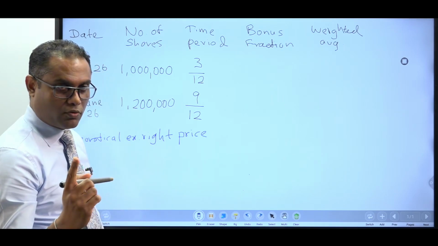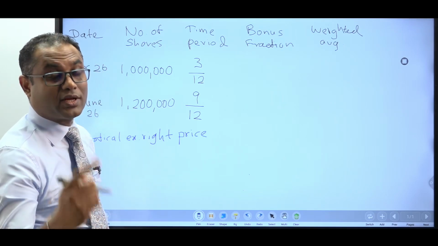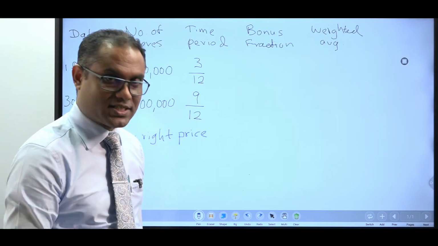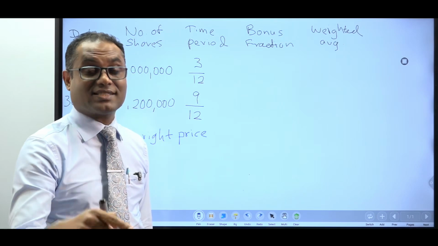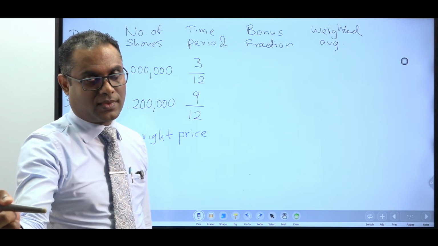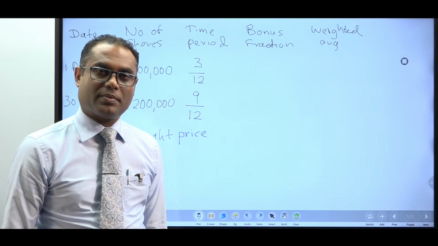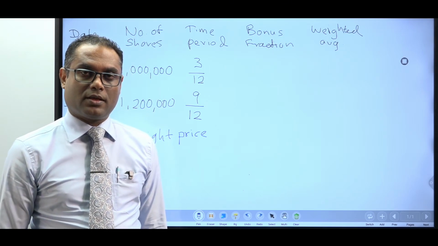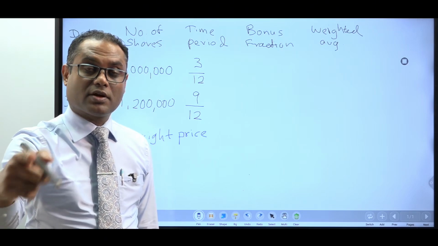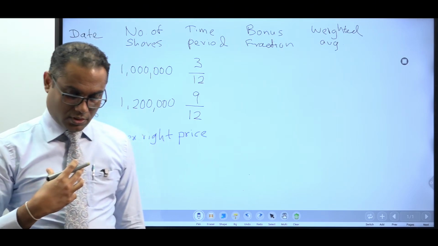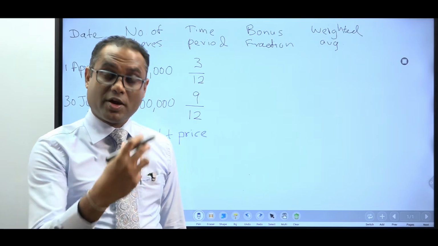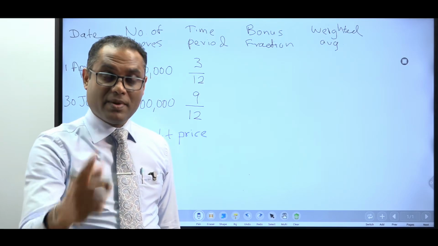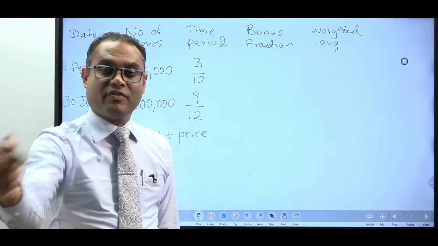A holder who has 5 shares would get 1 share as the rights issue. Immediately before the rights issue, what is the share price? Expectation is 110 rupees per share. The rights issue takes place at 50 rupees per share. So a holder of 5 shares at the price of 110 will be given 1 share at 50 rupees. Am I correct?